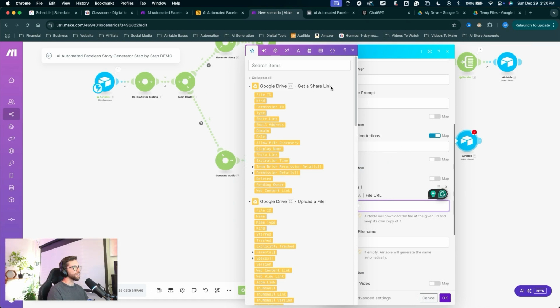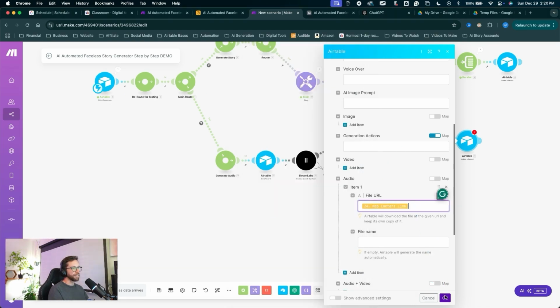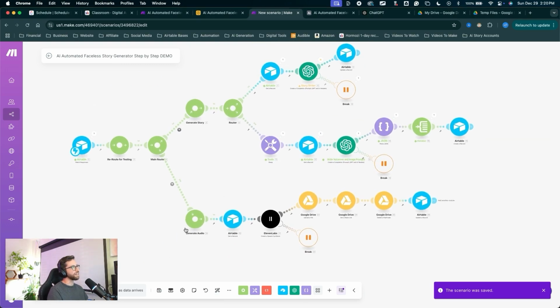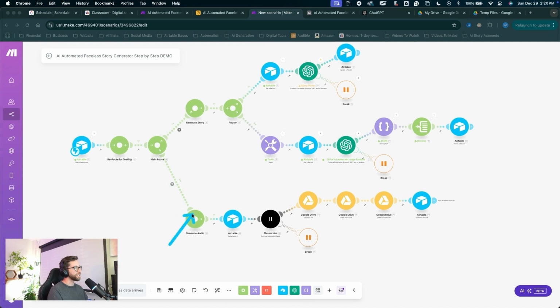From the get a share link module, we need the web content link and click OK. I'll click the auto align button. I'll click save. And guys, we have just set up the second automation chain of this scenario. Congratulations. We are cruising through this. Let's continue on. Let's keep at it.